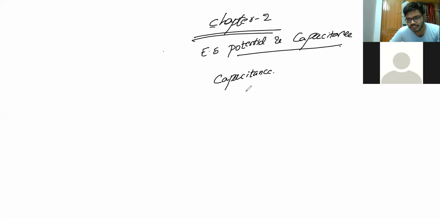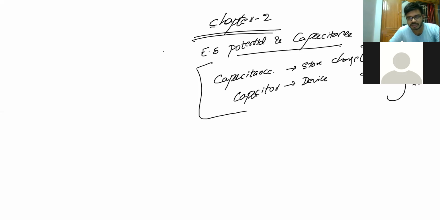So there are two things here. When we discuss capacitance, it is similar to your resistor, and we are also going to discuss the inductor. There are three devices, and these devices are important. Here, capacitor and capacitance. Capacitor is a device. Capacitance is the ability to store energy, to store charges. The unit for capacitance is farad. The symbol is capital F. We'll discuss this when we discuss the concept.